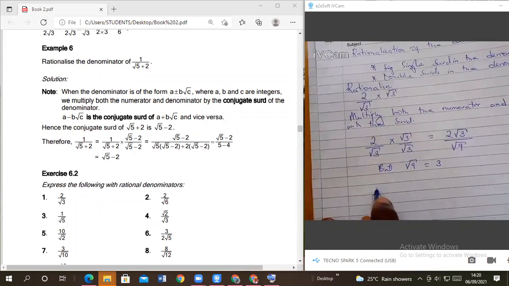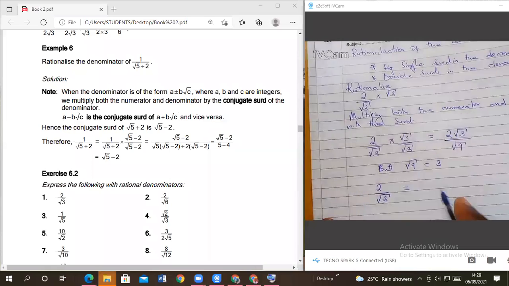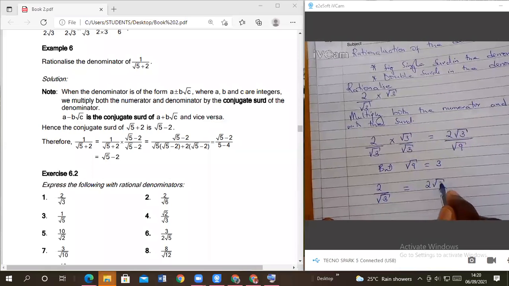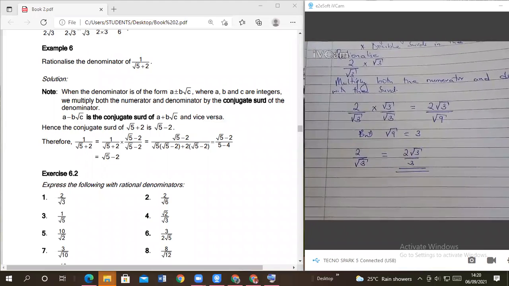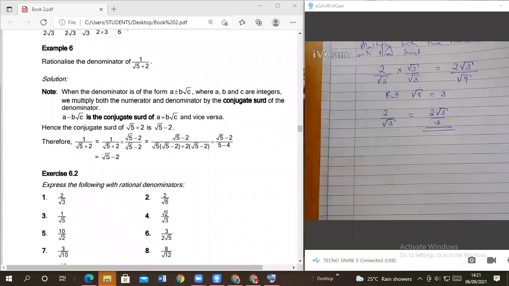So when you rationalize 2 over root of 3, it becomes 2 root of 3 over 3. As simple as that.